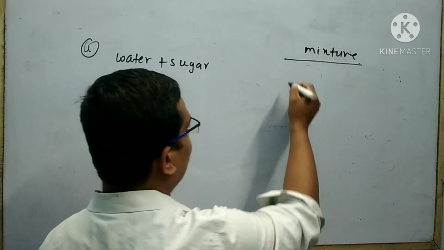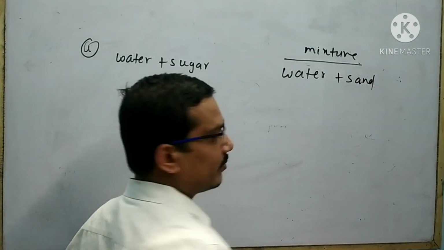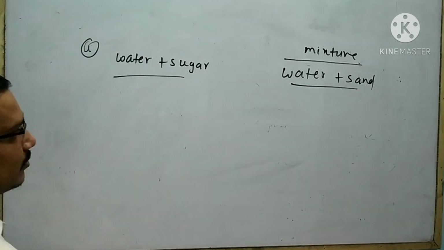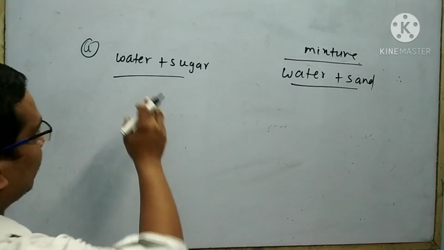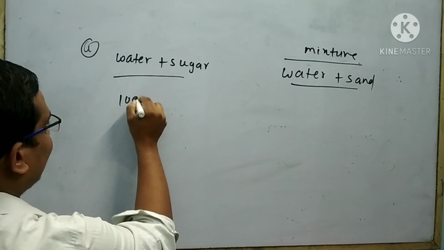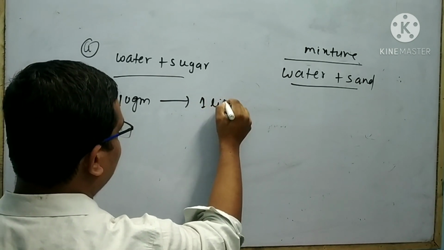Another example is water plus sand. These two are called mixture. Suppose I want to prepare sugar solution. 10 gram of sugar will be dissolved in 1 liter of water.